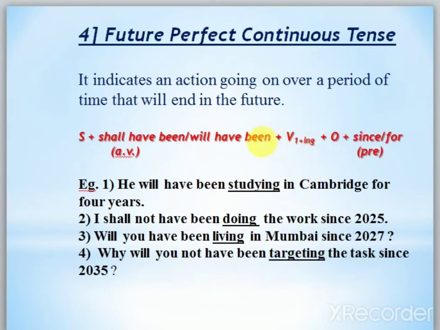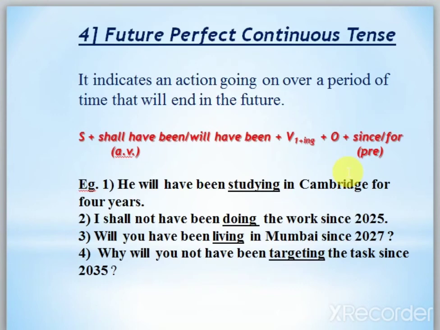And from perfect, what did you bring? In perfect I used shall have, will have. Here I added only been. So from perfect we brought shall have, will have, and I added only been. From continuous we brought V1 ing, and since, for is common for perfect continuous tense. So shall have been or will have been, remember, present of ing, and since, for will come.